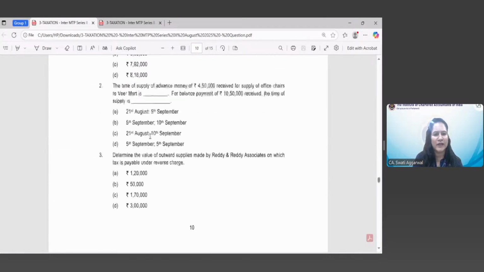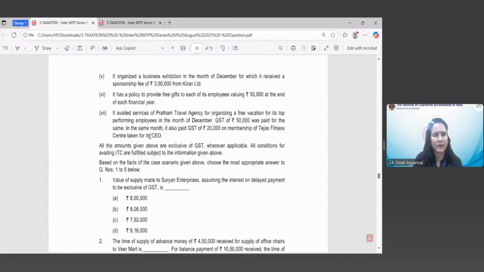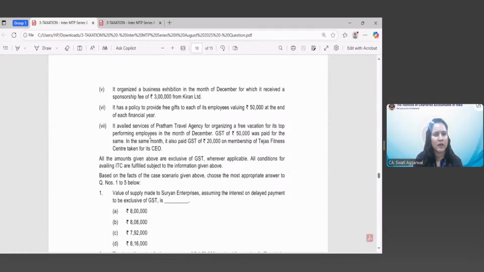Let's look at the relevant information. Point number 6 has already been taken up in question number 4. Then point 7 says it avails services of Pratham Travel Agency for organizing a free vacation for its top performing employees in the month of December. GST of rupees 50,000 was paid for the same. In the same month, it also paid GST of rupees 20,000 on membership of Tejas Fitness Center taken for its CEO.